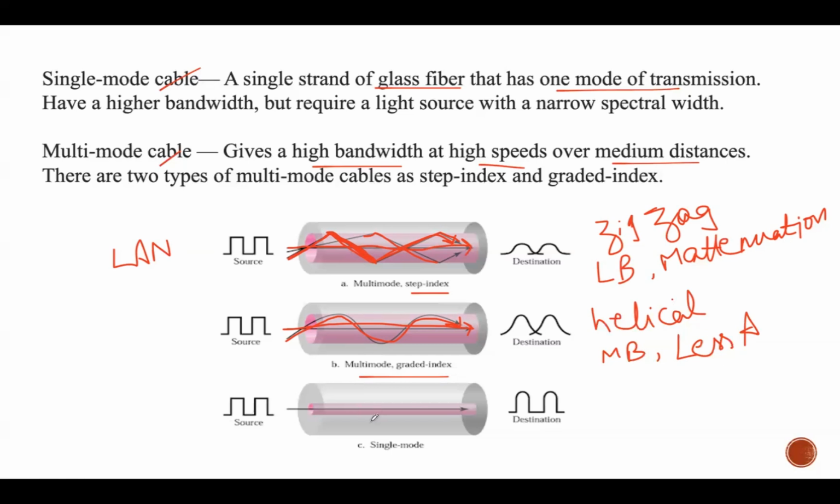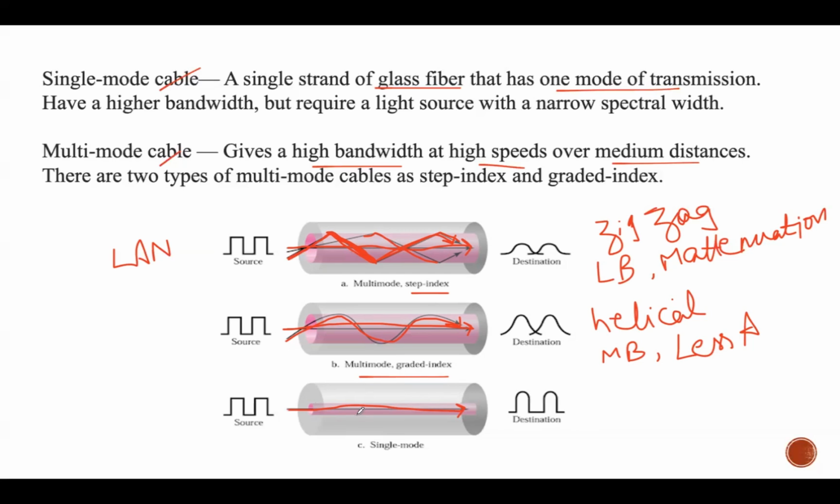Coming to the third category, single mode, it uses step index fiber and a highly focused light source that limits the light beam to a small range of angle close to the horizontal. Say when the source is sending any information, that data will be transmitted in the form of a single light ray, and that information will reach the destination. So there is only a single light ray, and you can see that the diameter of this core is very small in the case of single mode.